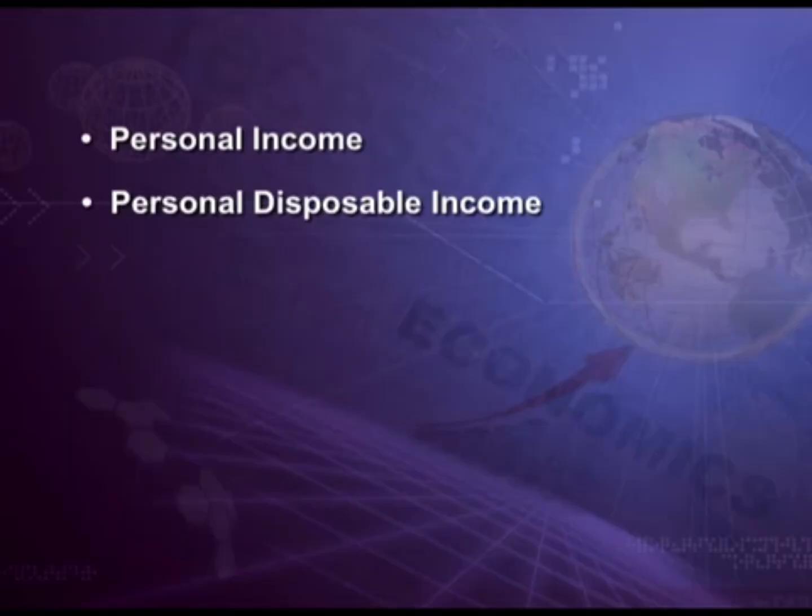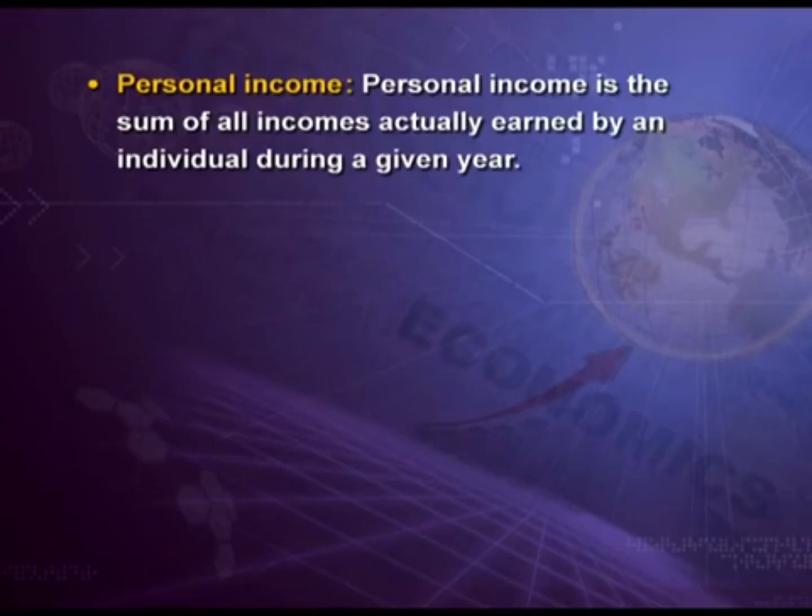Let's discuss two more concepts which look the same but in fact there is a difference between the two. And these two terms are personal income and personal disposable income. Personal income is the sum of all incomes actually earned by an individual during a given year.